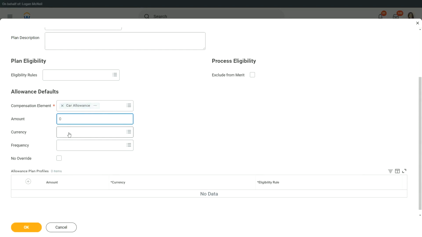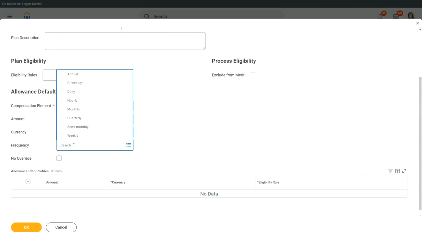But we should specify something in the frequency, like how often you are going to give out the amount that you are going to specify here. What is that amount? Is that an annual amount? Is that a monthly amount? Is it hourly, daily? What is the frequency of this amount?